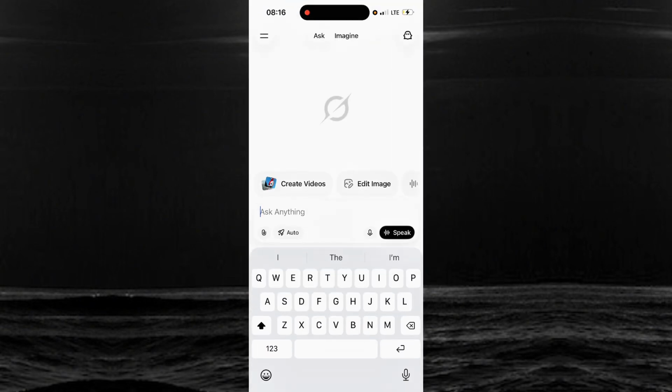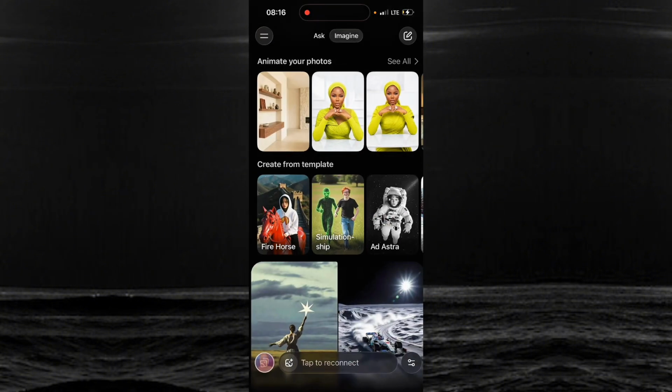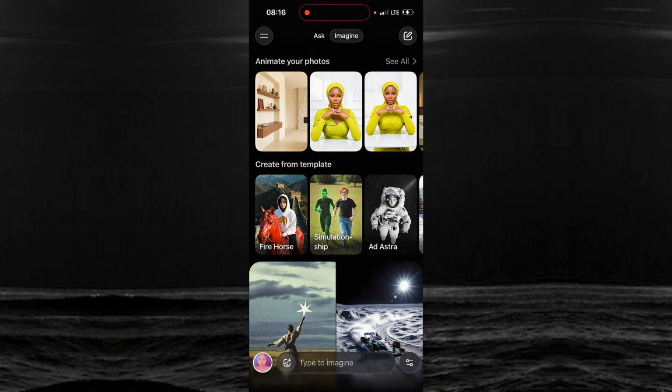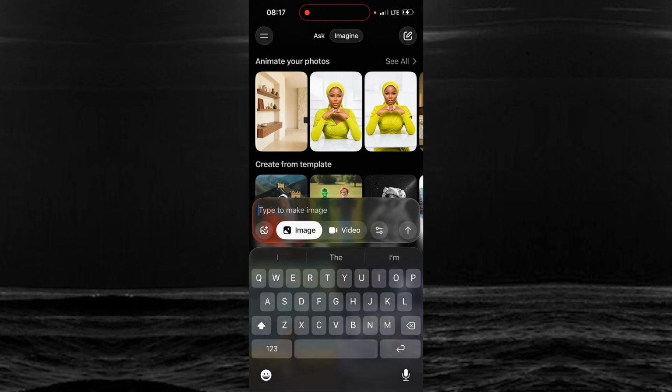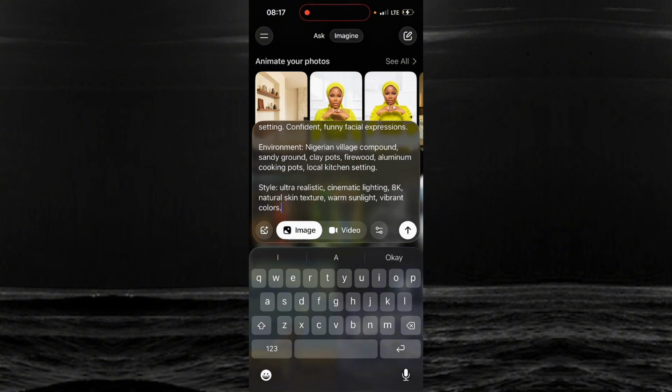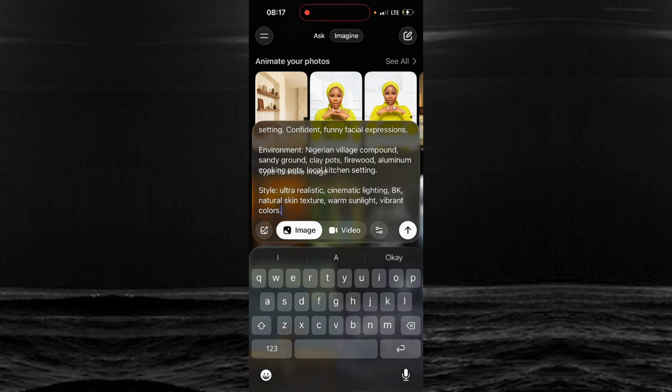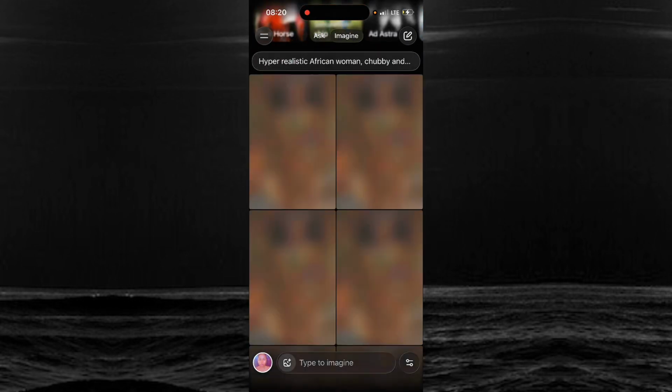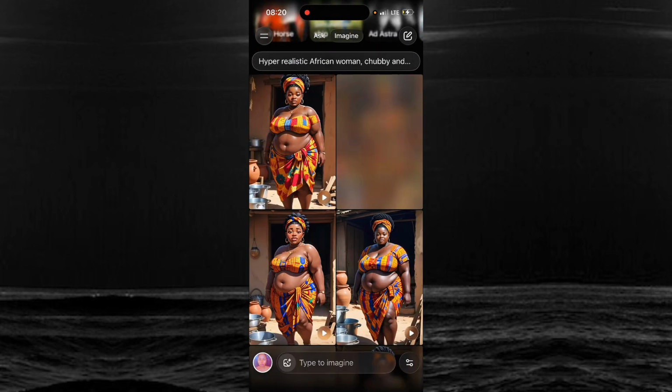So this is my Grok app. I open Grok. You see this place they say imagine. I'm going to click on imagine. And what I'll do is this place they say type to imagine. I'm going to now paste my prompt there, right? Hyper realistic of African chubby woman, curvy, all those things. So I'm now going to send it. So let's wait and see the outcome.